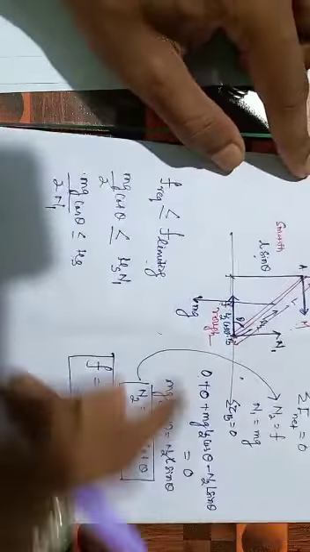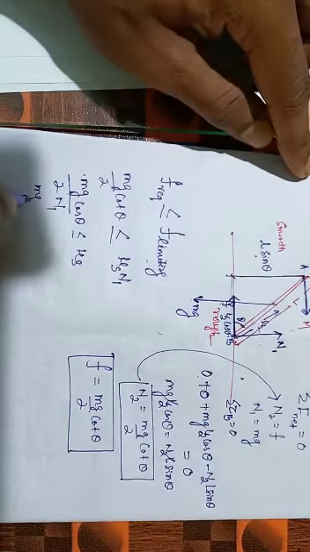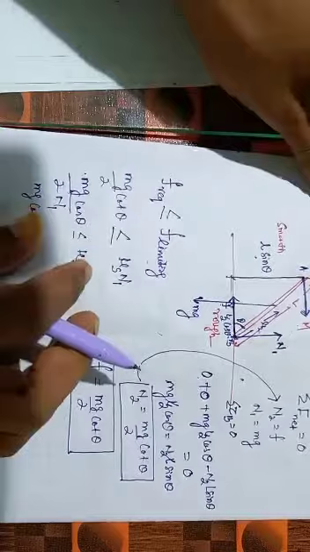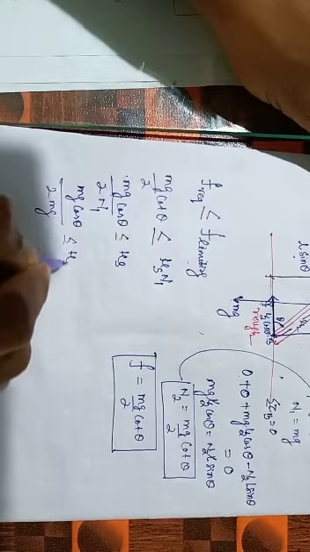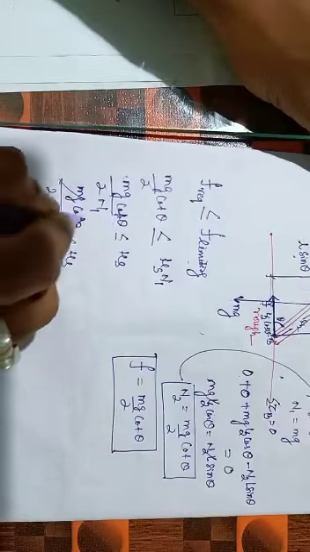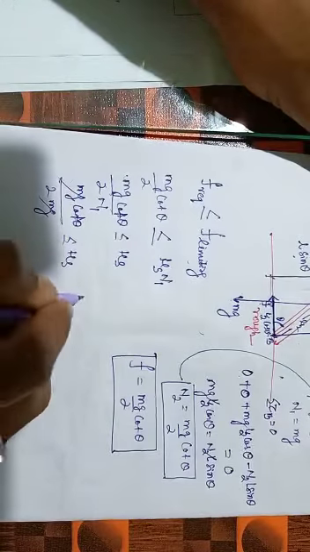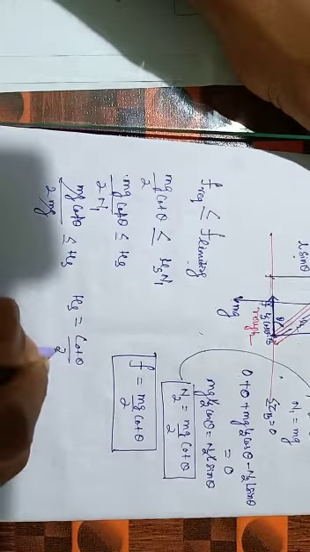And you know N1 is mg. So just put it: mg cot theta upon 2 mg is less than or equal to mu s. mg cancels.